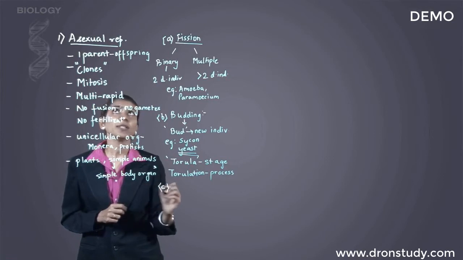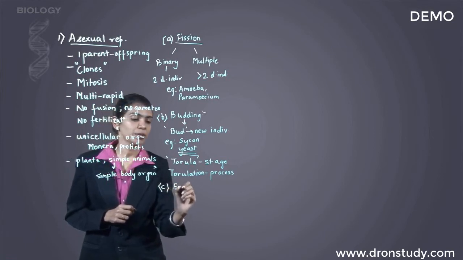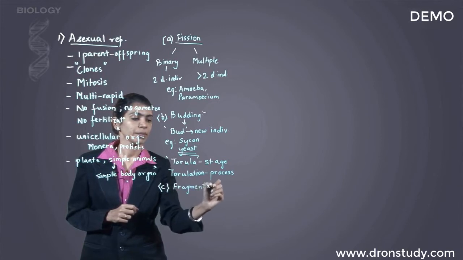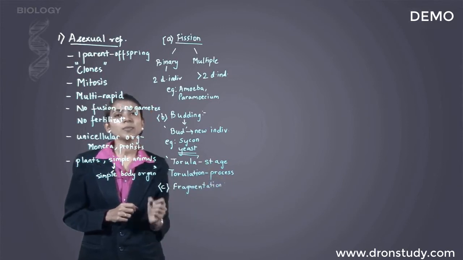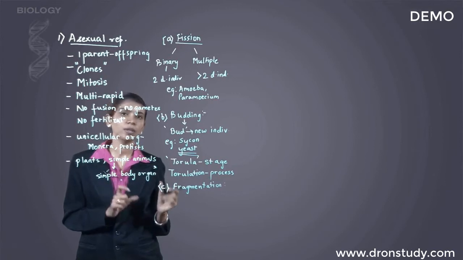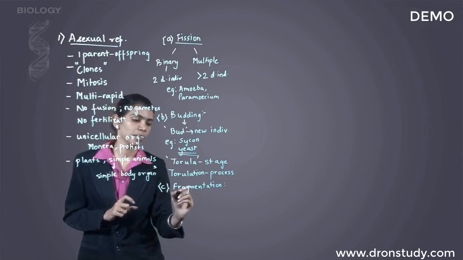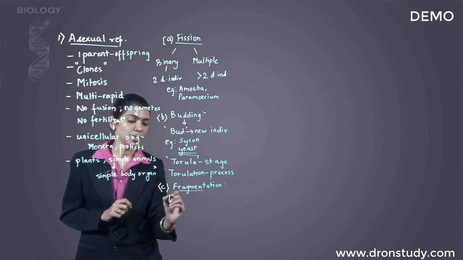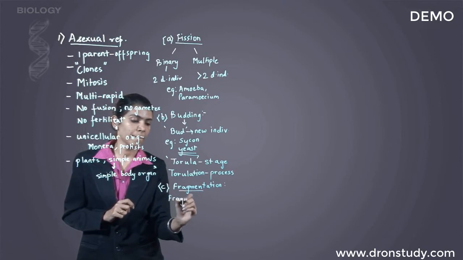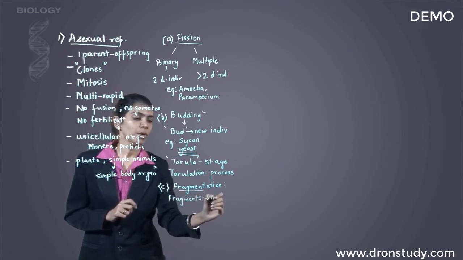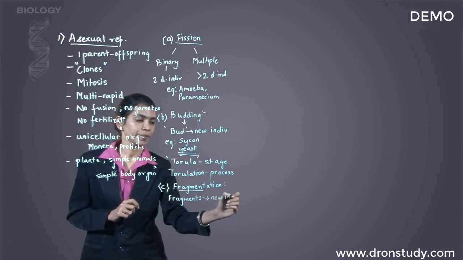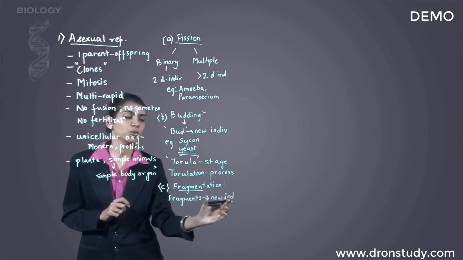The third type of asexual reproduction is fragmentation. A fragment basically means a piece. So here the parent body breaks up into pieces and every piece will then form a new individual. So the parent body breaks up into fragments and this will form a new individual. Every fragment will grow into a new individual.